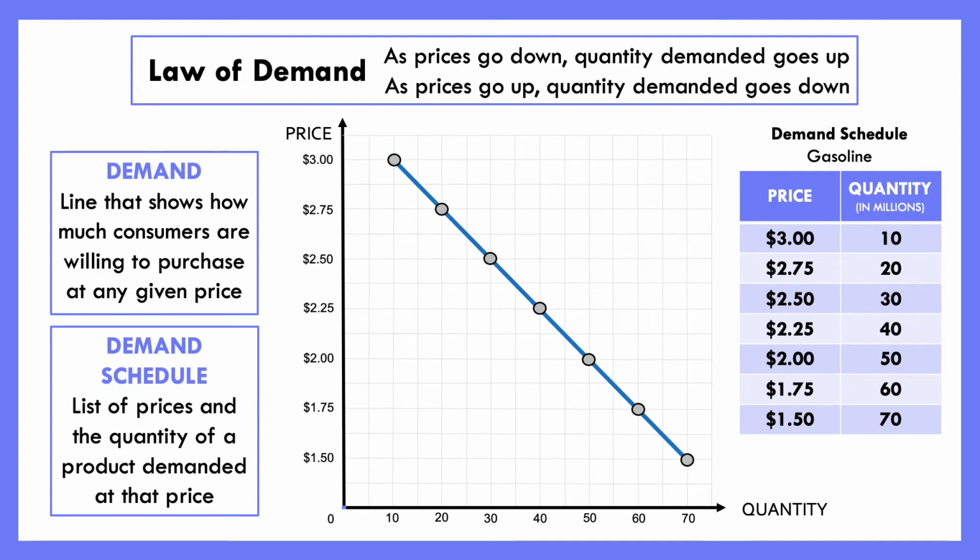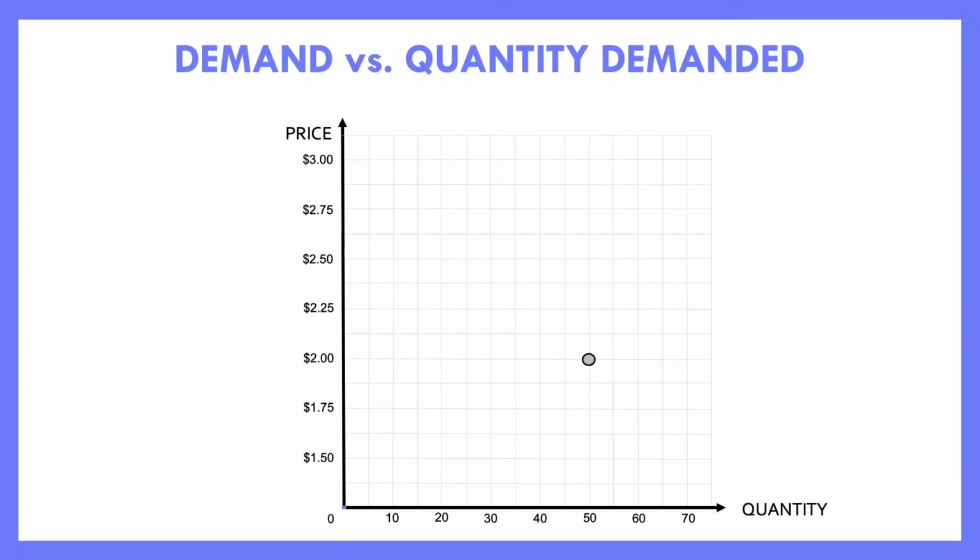Now, what you might notice is that our demand curve is downward sloping. And that's because there's this inverse relationship between the price and the quantity. If you look up at the law of demand, it said as prices go down, quantity goes up. As prices go up, quantity goes down. Because there's this inverse relationship, we see that it's going to have a negative slope. It's going to be downward sloping because as that price goes down, people want to buy more of it, and vice versa.